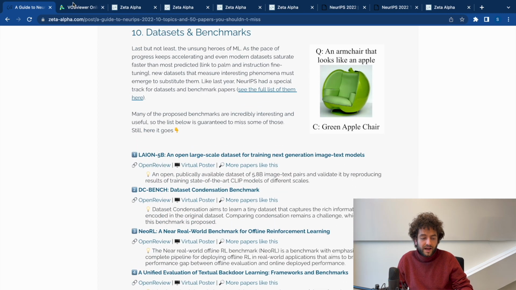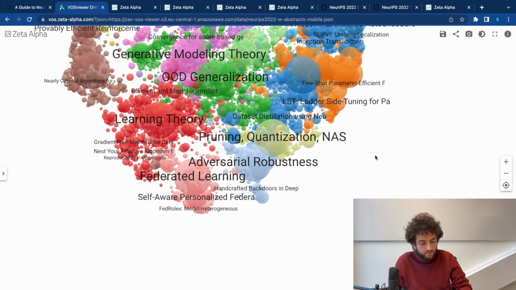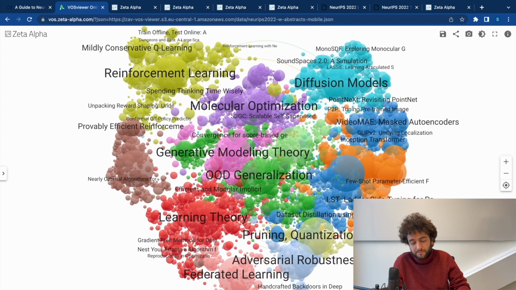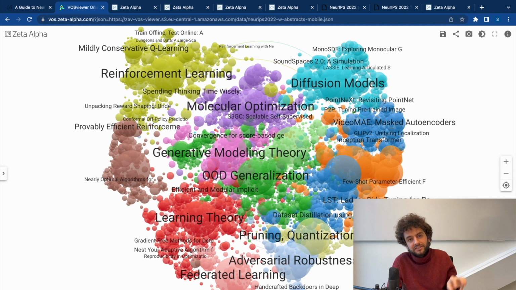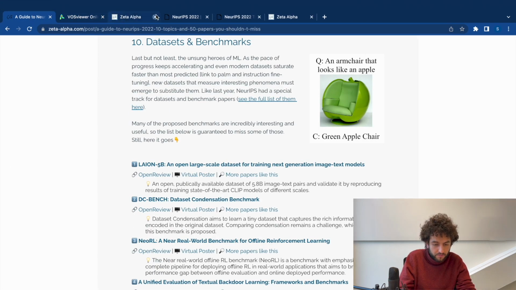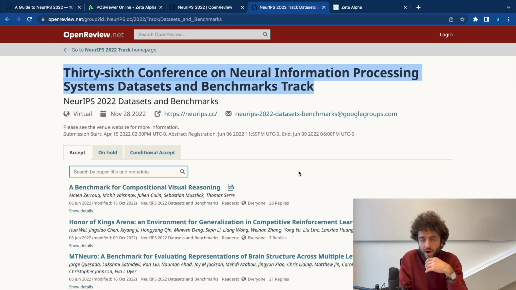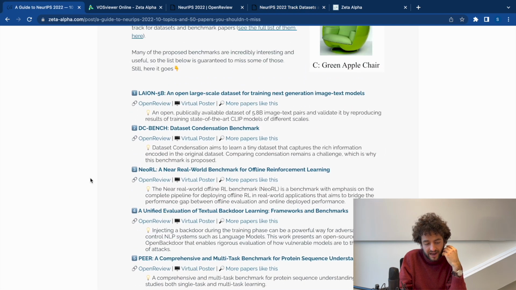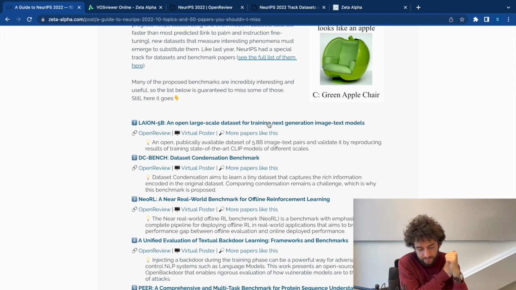And last but not least, we have datasets and benchmarks. You don't really see that in this semantic map, and the reason is that the topics that datasets and benchmarks at NeurIPS cover are so broad that these papers are all over the place in this semantic map. But you can go to, like I showed you before, the datasets and benchmarks track. I think there are 137 papers. From those, I highlighted 5, which is first this LAION-5B dataset, the largest open dataset for image and text pairs, which aims at improving the training of multimodal models such as text-to-image. It has more than 5 billion image and text pairs.